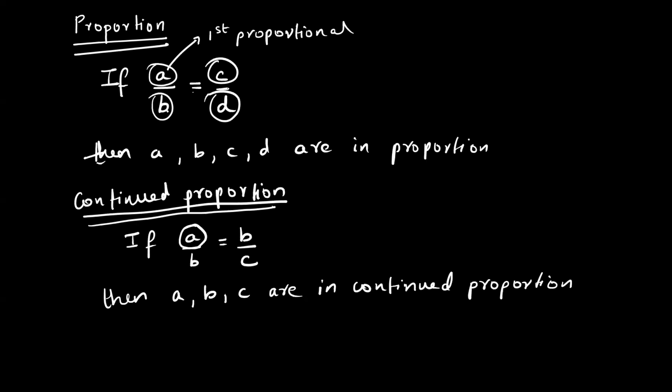Here B and C were the second and third one. But here B and D are there. So what we'll call this, we'll have to give both of them the same name. And the name we are giving B is mean proportion.